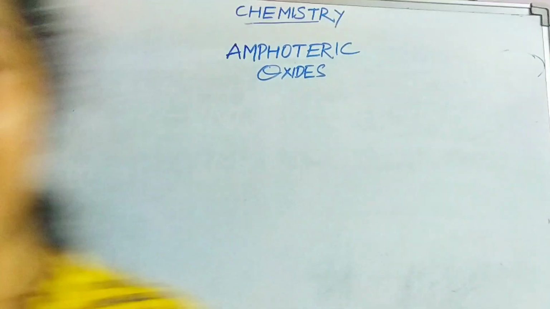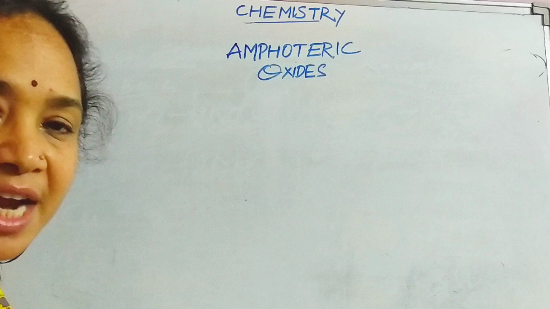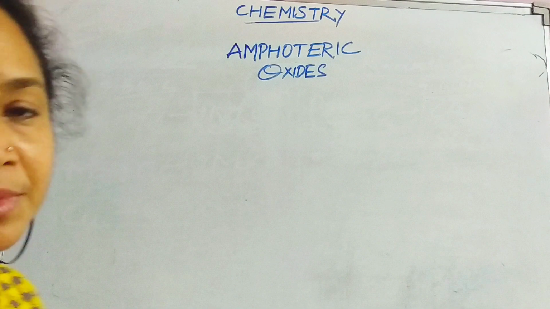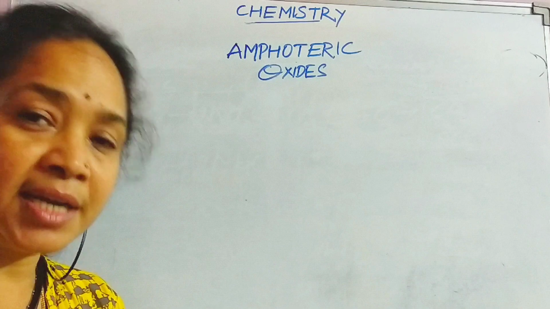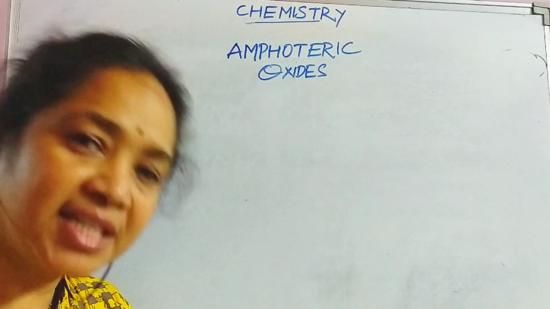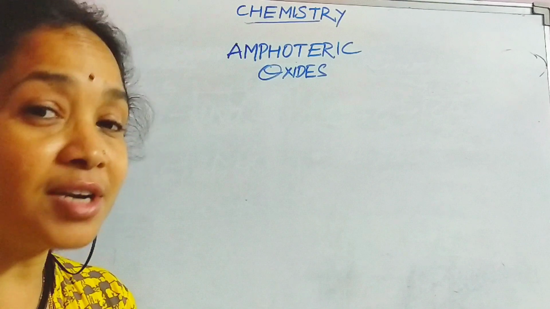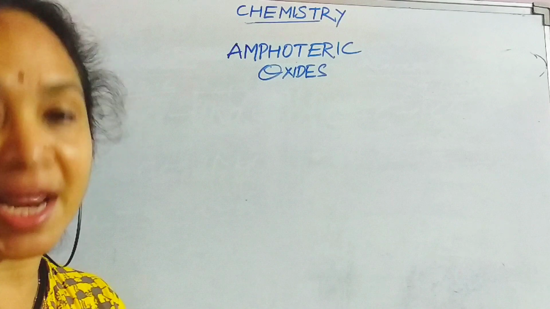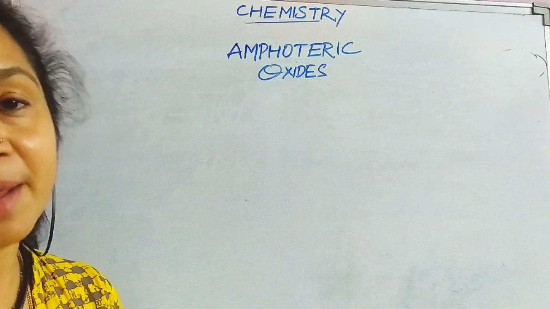So here, aluminium oxide. The formula of aluminium oxide is Al2O3. This Al2O3, alumina or aluminium oxide, reacts with both acids as well as bases. It reacts with HCl to form aluminium chloride, and it also reacts with an alkali, namely NaOH or KOH, to form a certain salt, like sodium aluminate.